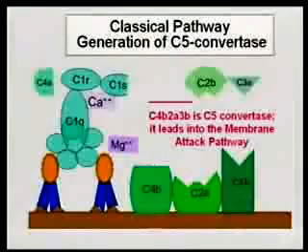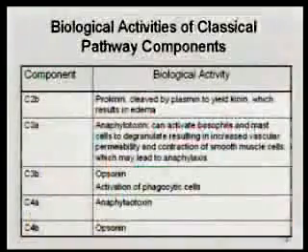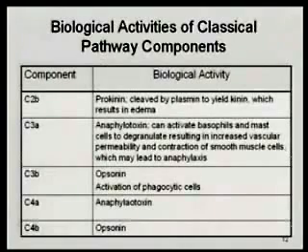Now, let me just go back here. A lot of these components, like the C4a, C2a, C3a, C2b, have biological activities that can be protective. C2b, this is the exception again, the b component that's released. This is a prokinin, and it is cleaved by plasmin to yield kinin. And what do kinins do? They cause edema. So you get edema. That's why you see edema in inflammation, because of the production of C2b, which can be converted to the kinin by plasmin.